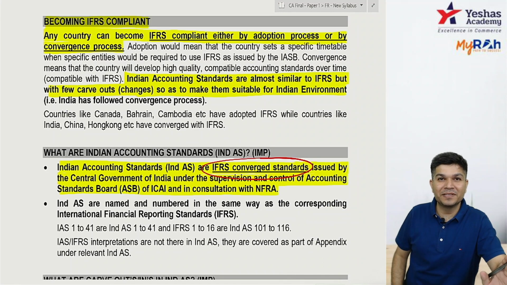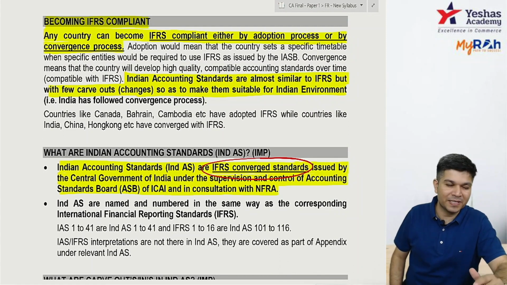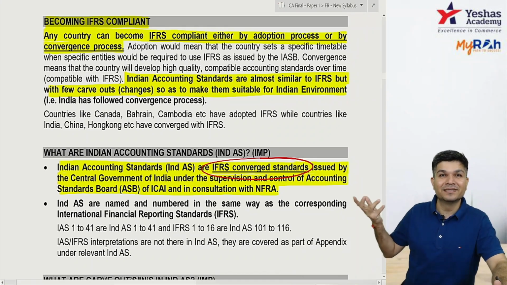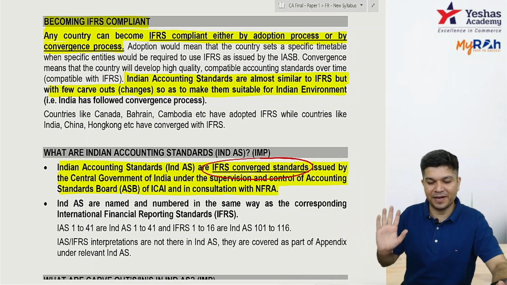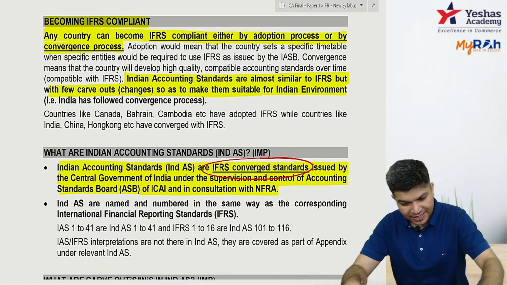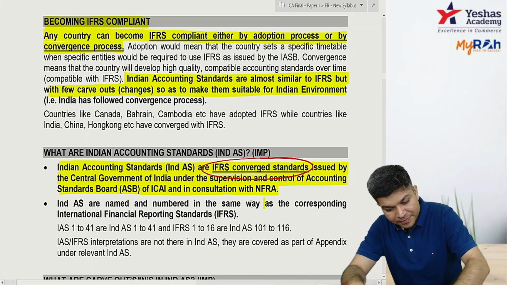Did you get this definition? What is IND AS? IFRS converged standards issued by whom? Central Government under supervision and control of the Accounting Standards Board of ICAI in consultation with NFRA.